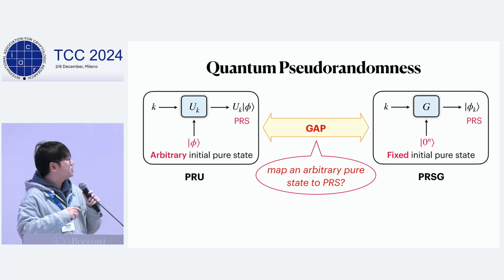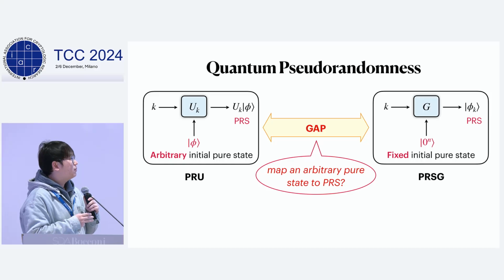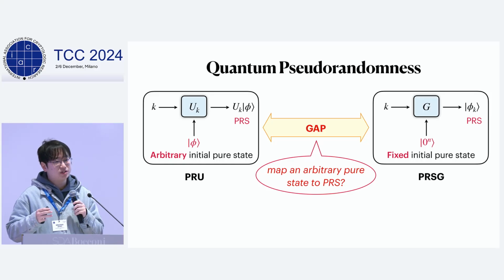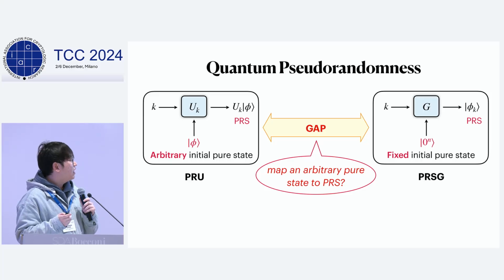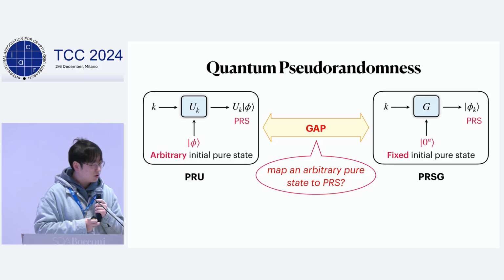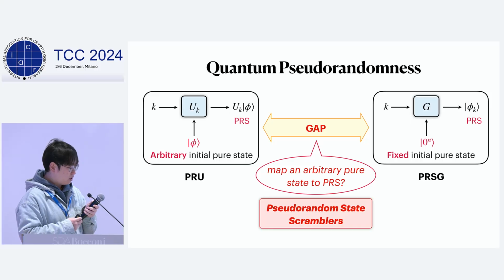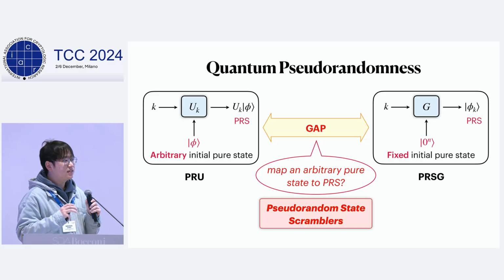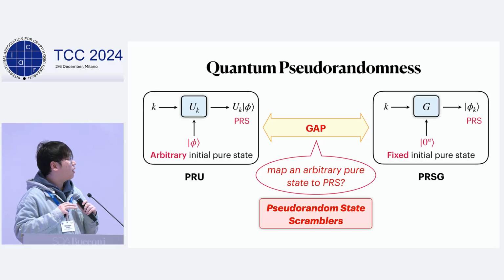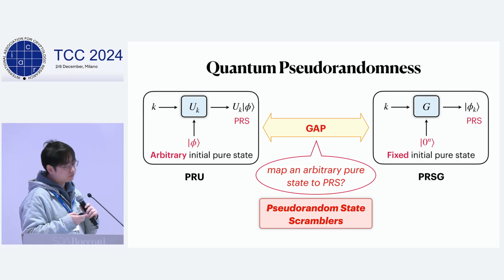So considering there seems to be a huge gap between PRU and PRSG, people will ask the question: can we build something between PRU and PRSG to bridge the gap? And our answer is that we propose a new primitive, called pseudorandom state scrambler, as it scrambles any arbitrary pure state to a PRS.